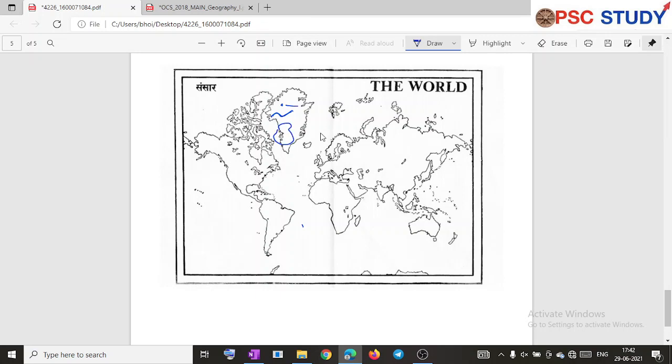In point symbols, you can mention a round point for a city, or a round plus for a smaller city. For a larger city you can mention a big circle, and inside the circle there will be a point. You can mention either the city location or the exact location, if anything asked requires the exact location. So for a point, you can use the point.